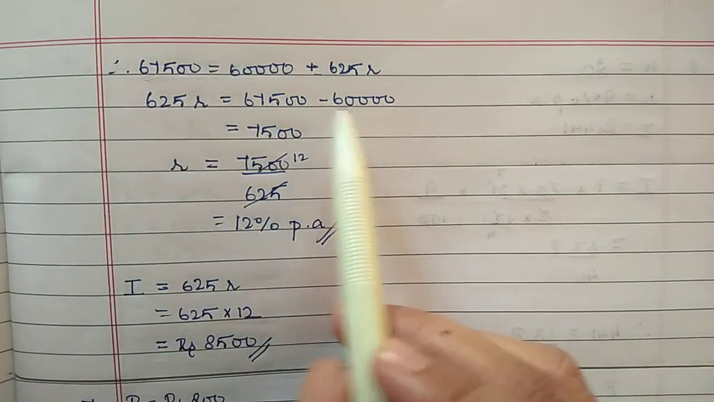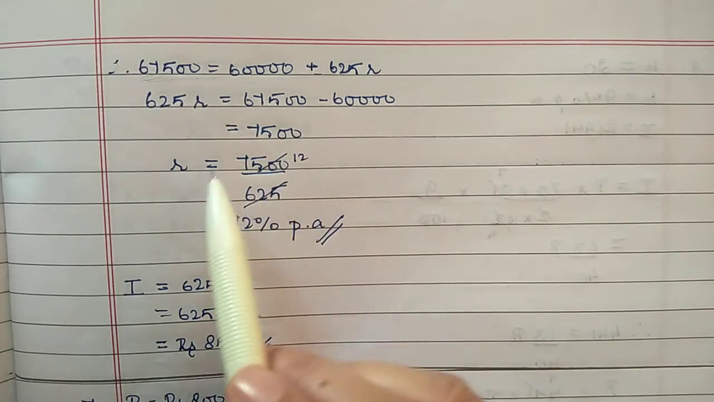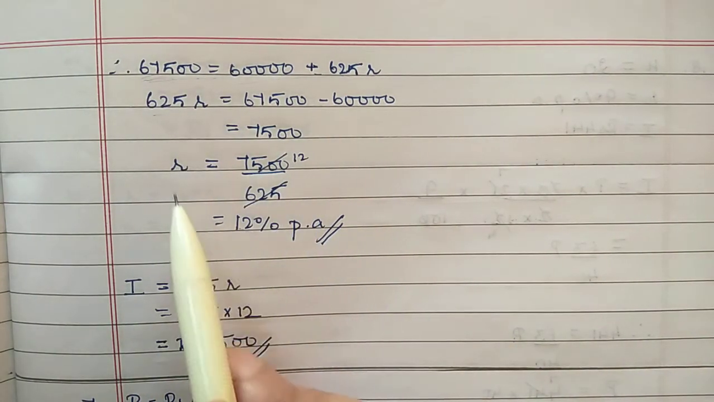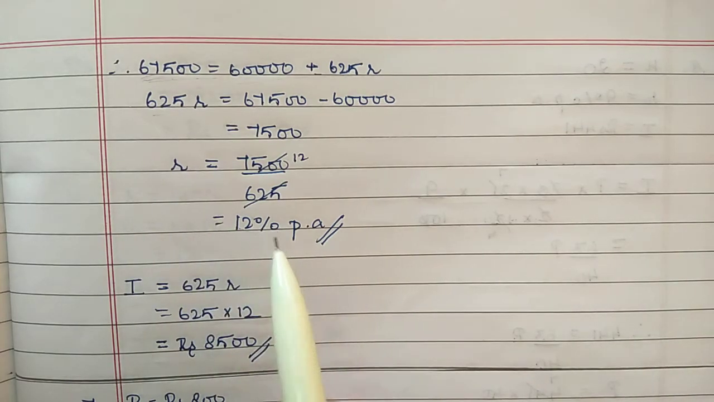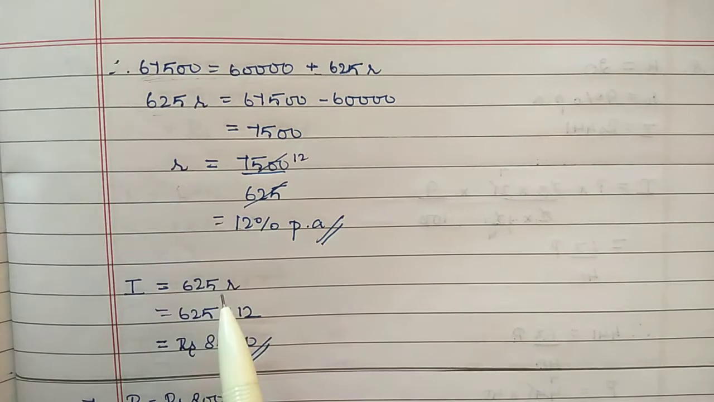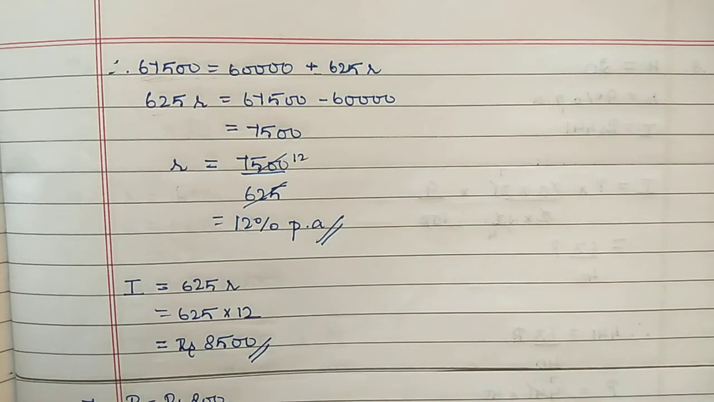60,000 we will shift to the other side, do the subtraction. After that 625 also shift to the other side, do cancellation. So r you will get 12%. Second thing, we have to find out the interest. Now after getting the r value, substitute in I, we got 625r. So r is here 12, multiply, so interest will be 8,500.